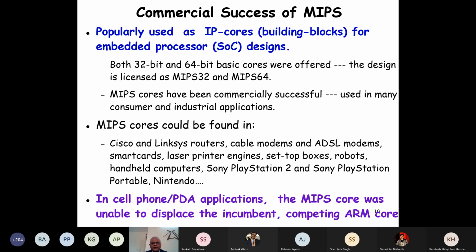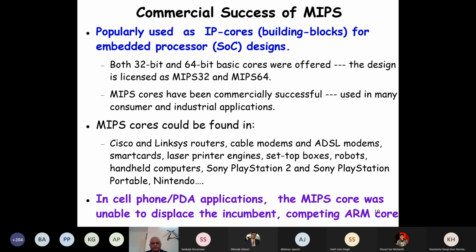And they sent 4 of their engineers to Berkeley to get trained on RISC. And then they came and launched this ARM processor. They changed the company name into Advanced RISC Machine, ARM. And they launched the ARM processor, especially designed for embedded processors.